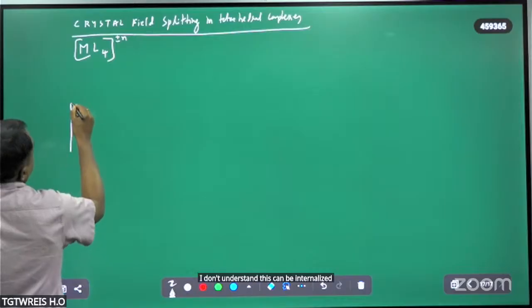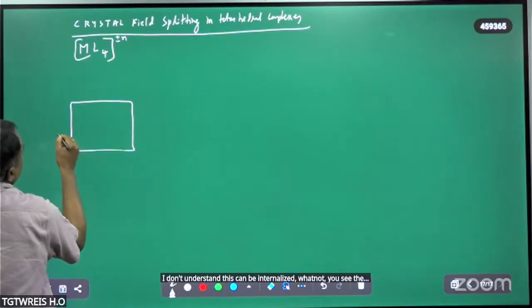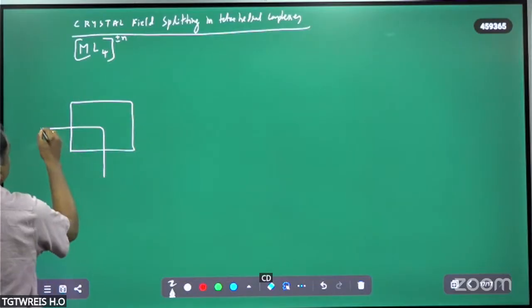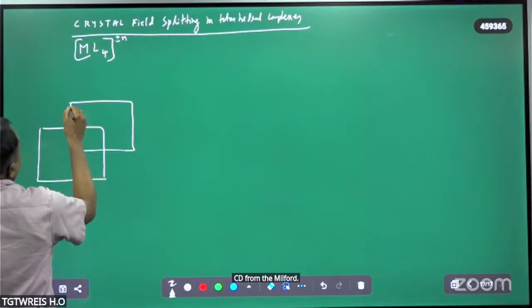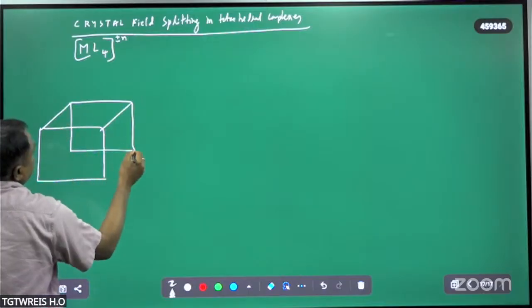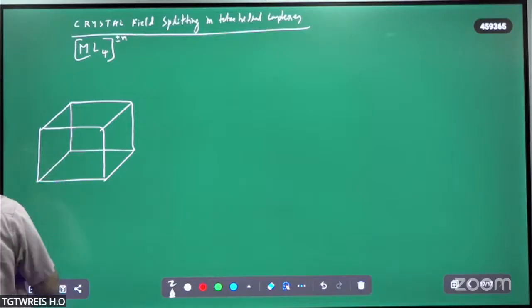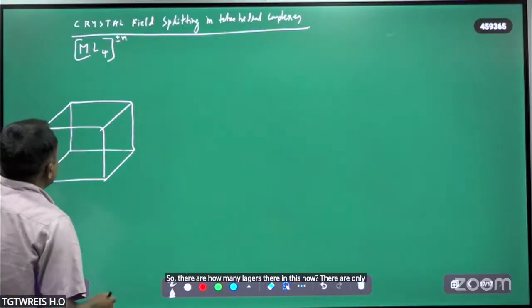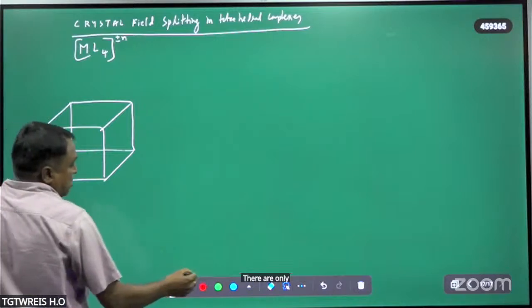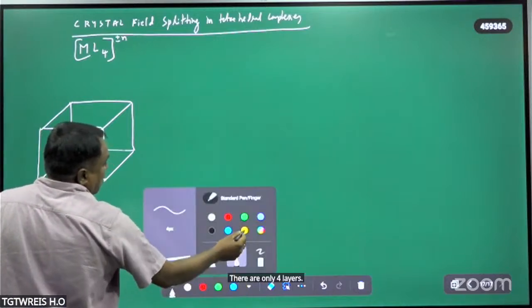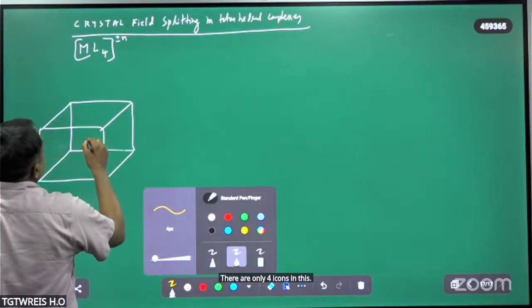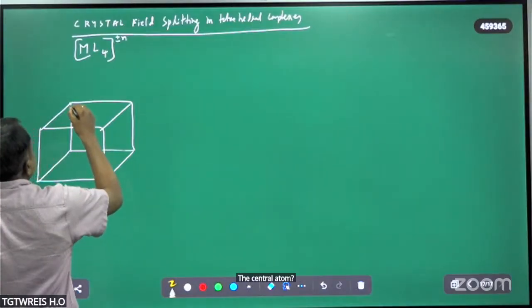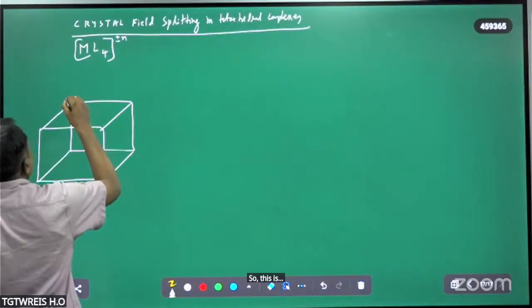This is the 3D form of the ML4. How many ligands are there in this now? There are only 4 ligands on this central atom. All these 4 ligands occupy 4 alternate positions. This is one ligand.